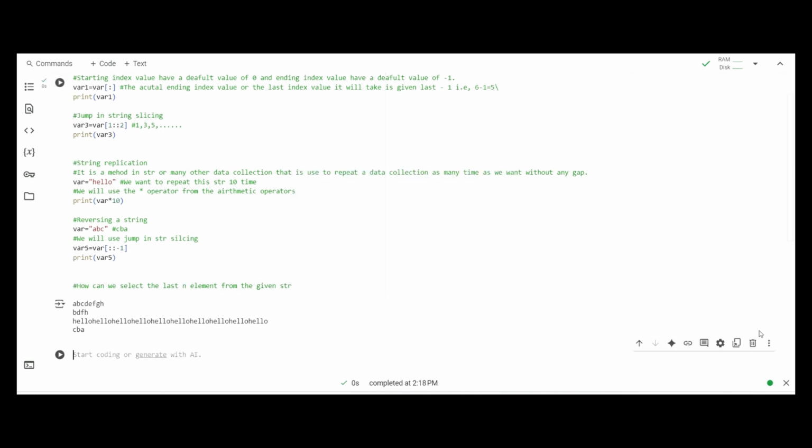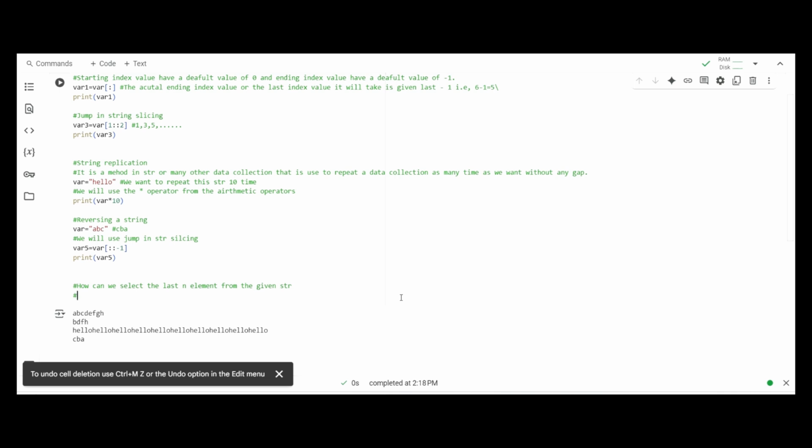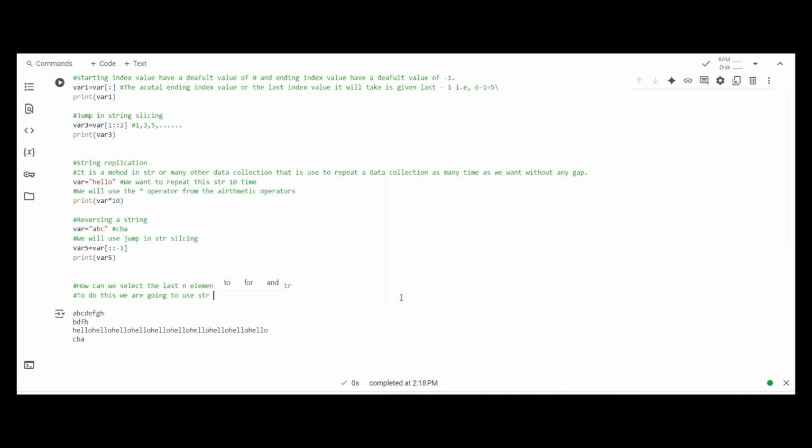To do this, we are going to use string slicing, as we only have to provide the starting index value, which will be -n, and we do not have to provide any ending index value.